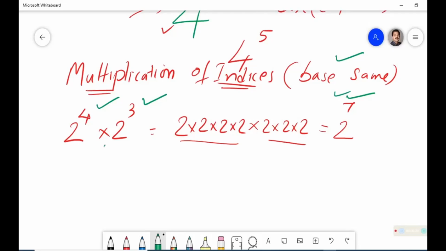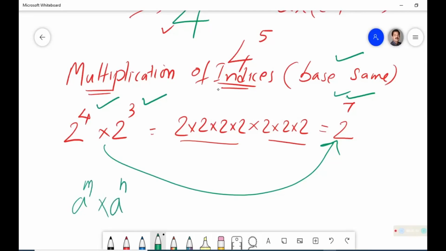Why can't we write directly from here to here? We can. So if the base is a and the index is m, multiplied by the same base but a different index n, we will write it as a raised to m plus n. This is the general formula, the general way of presenting it.